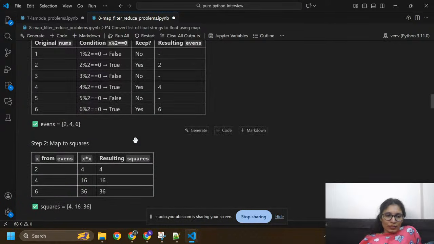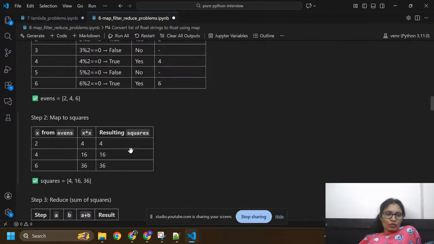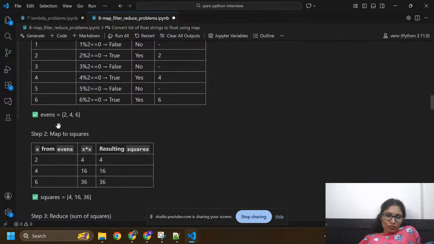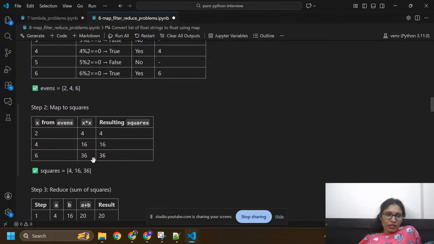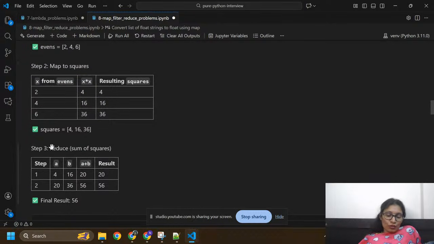We just move here. Map to square. So we are just doing the square of these numbers 2, 4, and 6. We got the numbers from here, 2, 4, 6. Now these are x equals 2, x equals 4, x equals 6. So it will become 4 after squaring 2, the square of 4 is 16, the square of 6 is 36. So I got the squares of the numbers: 4, 16, and 36.